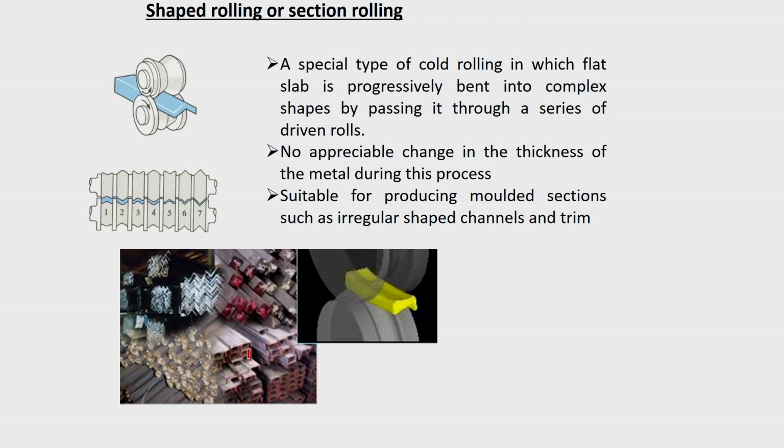So, here you can see that angle sections are there, channel sections are there, these sections are there, maybe different shapes we can get. So, no appreciable change in the thickness of the metal during this process. This is for sheet metal working, roll forming you call it. Suitable for producing molded sections such as irregular shaped channels, and then finally it will be trimmed off. So, those are the things.